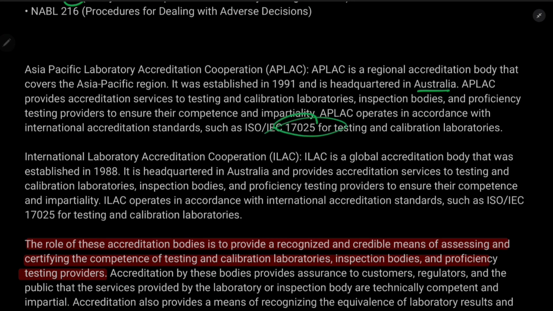Then ILAC. ILAC is the International Laboratory Accreditation Cooperation. It was established in 1988 and its headquarters is in Australia. It provides accreditation to testing and calibration laboratories. It will also follow ISO 17025.